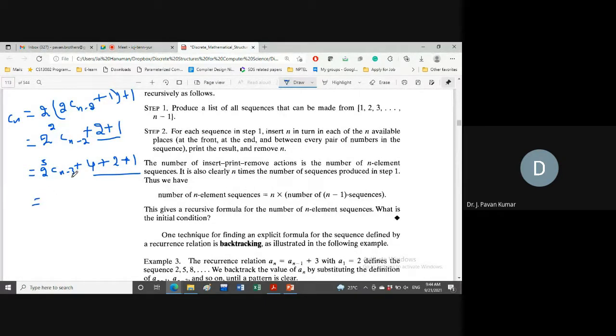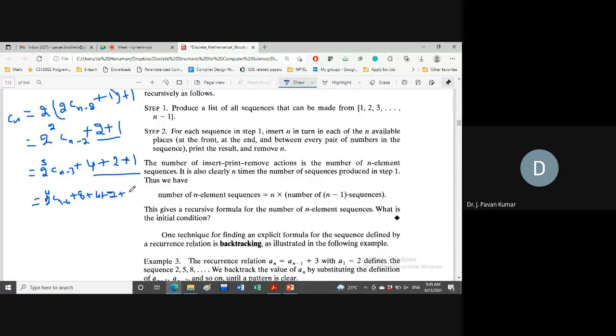If you do Cn minus 3, we will be getting 2 power 4 Cn minus 4, then plus 8, plus 4, plus 2, plus 1, like this we will be getting.